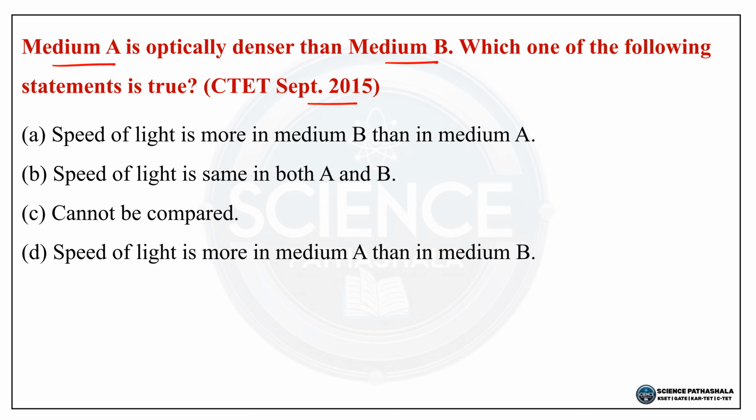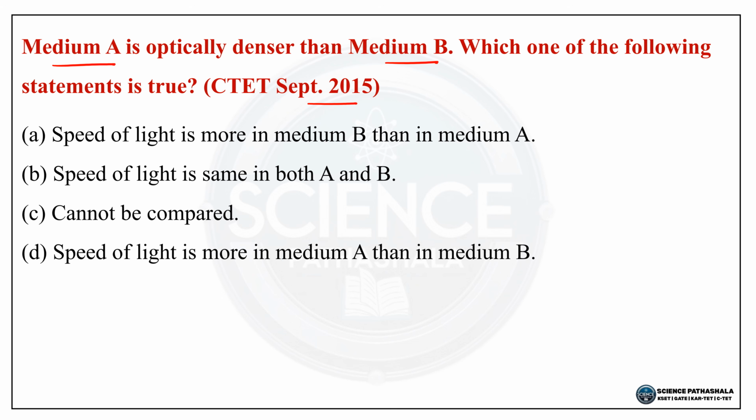So just see here, optically denser medium, that is light slower ಆಗಿ travel ಮಾಡುತ್ತದೆ. So medium A optical density ಹೆಚ್ಚು. So light speed in A is less than that of light speed in B. So medium B optical density ಕಡಿಮೆ. So light faster ಆಗಿ travel ಮಾಡುತ್ತದೆ. So ಅಂದರೆ light always travels faster in optically rarer medium. So hence the correct statement is speed of light is more in B than in A.